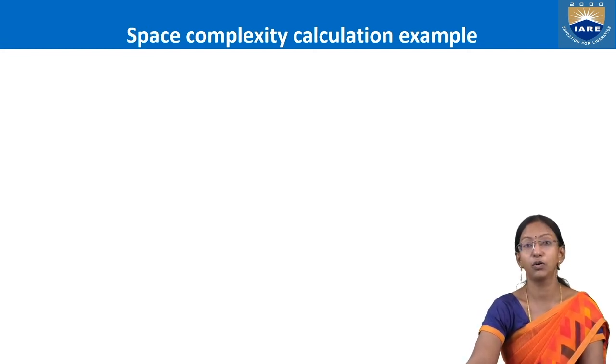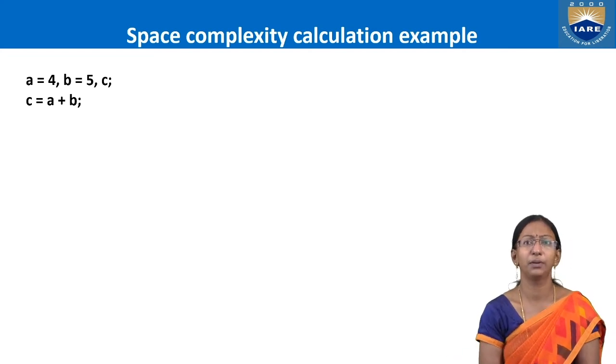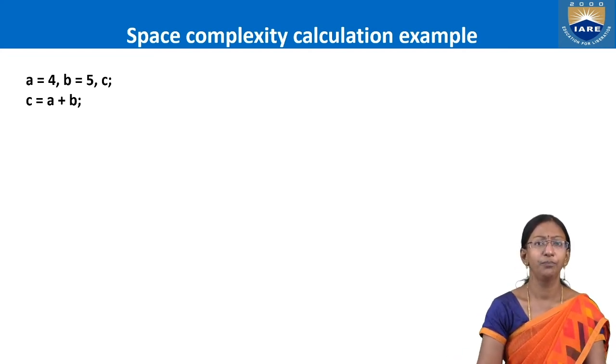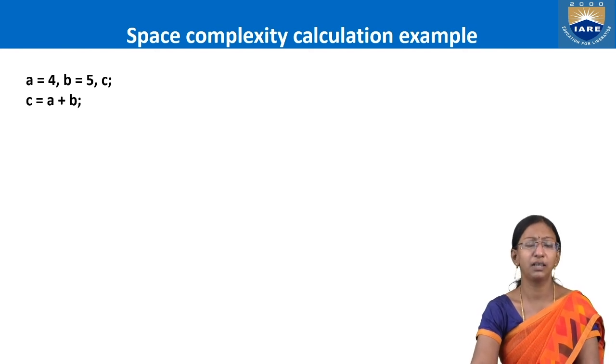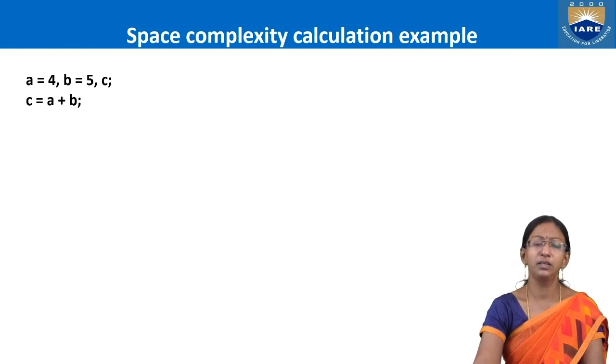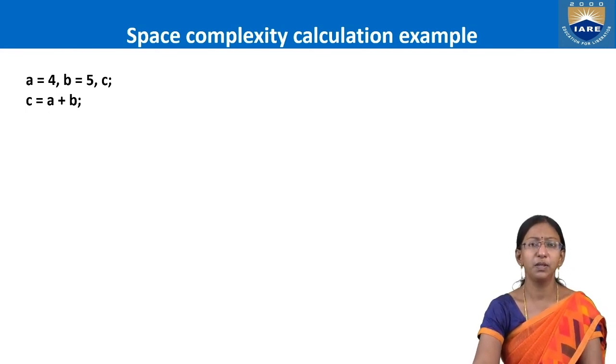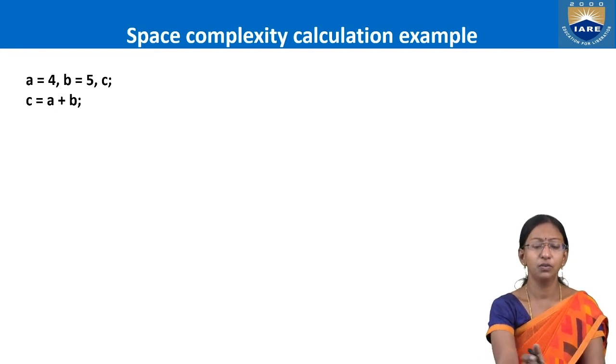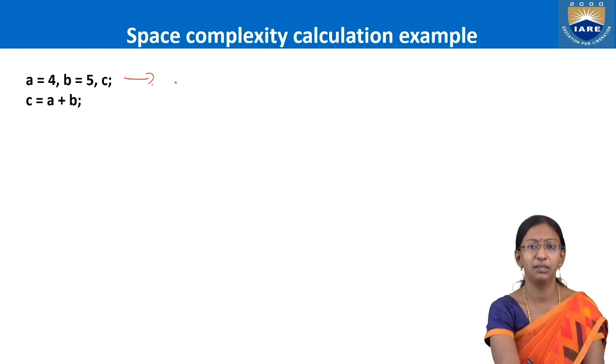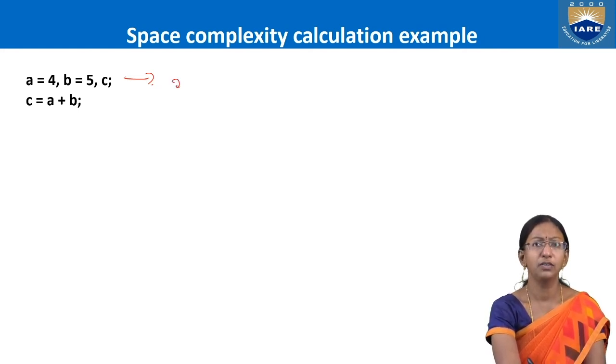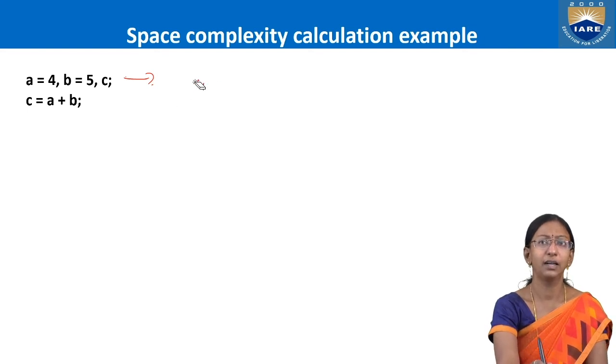Next goes space complexity. As I said, it talks about how much space is required. Let's look at this example. I have 3 variables in my hand. A is declared as 4, B is declared as 5, C is not declared with a value. It is going to evaluate A plus B and store the result in itself. So how many bytes do A, B and C take? It depends upon the compiler, say 2 or 4. Okay, let's consider this as 4 bytes.